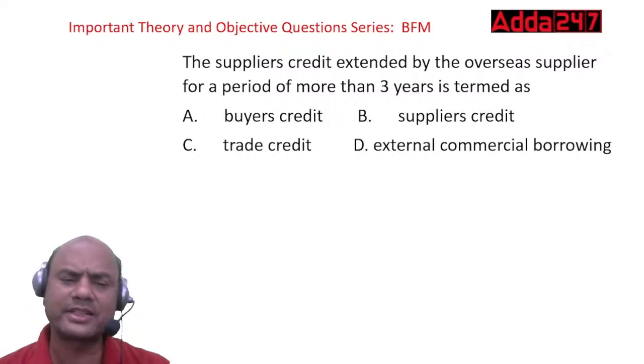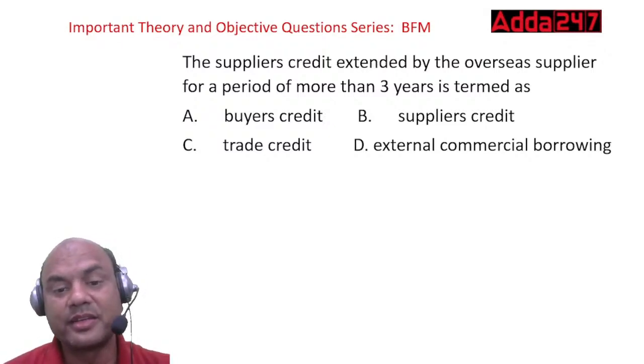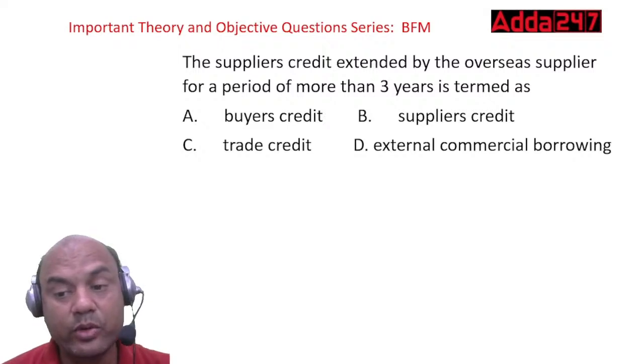Just now when I discussed a buyer's credit, I told you something. What was that? Think over it. Again, rewind this video. Go back.